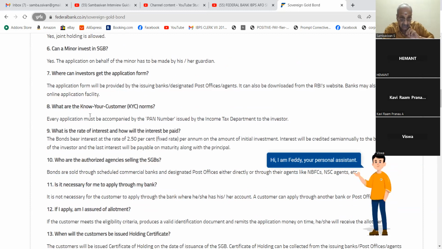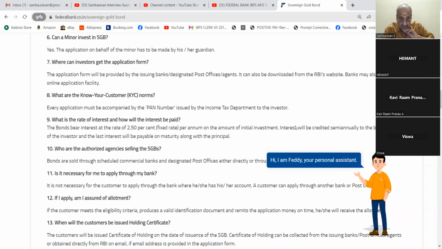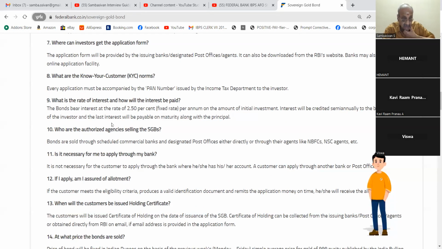Banks may also provide an online application facility. 8. What are the know your customer norms? Every application must be accompanied by the PAN number issued by the income tax department to the investor. 9. What is the rate of interest and how will the interest be paid? The bond bears interest at the rate of 2.50% fixed rate per annum on the amount of initial investment. Interest will be credited semi-annually to the bank account of the investor, and the last interest will be payable on maturity along with the principal.